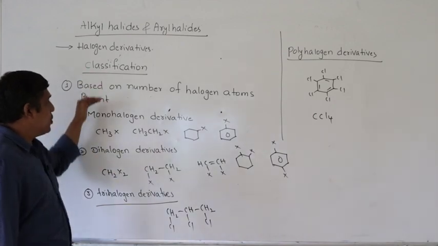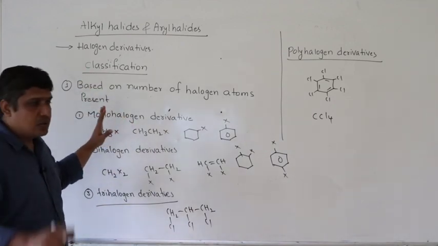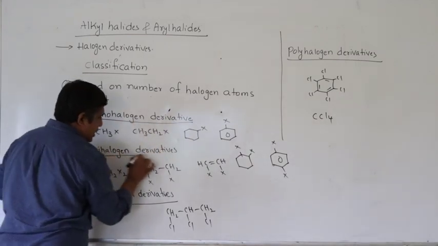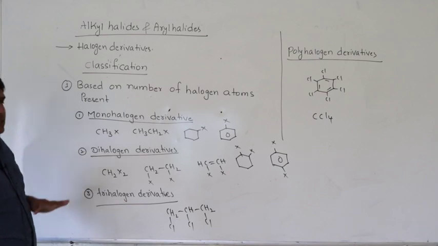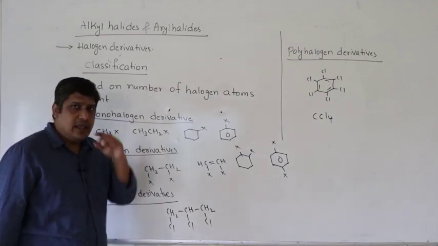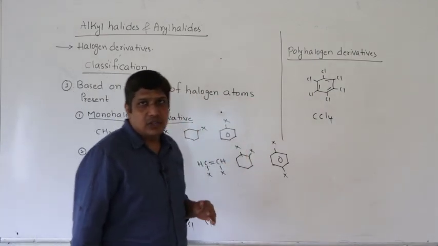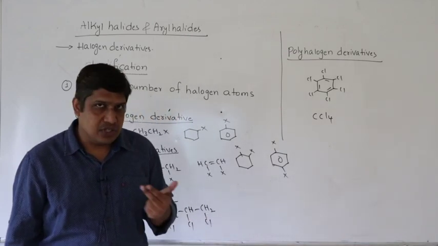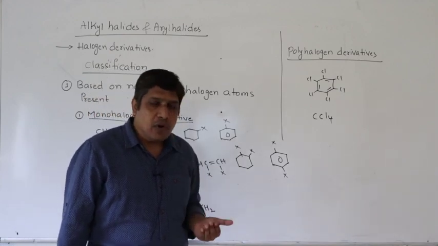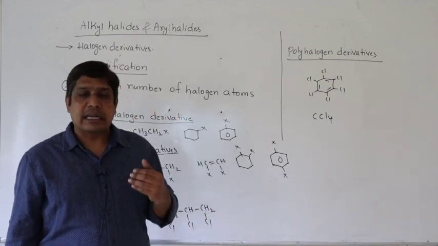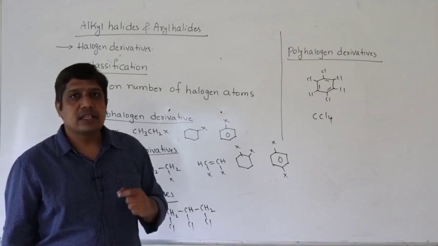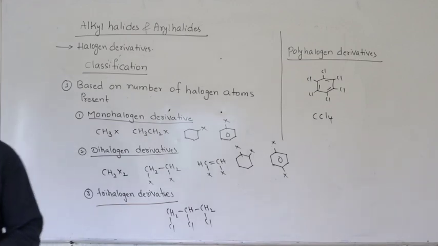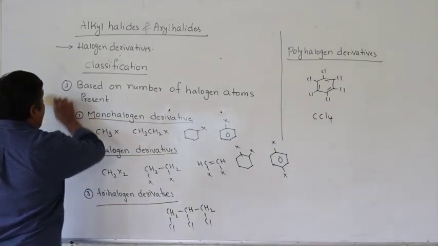First, monohalogen derivatives: the molecule contains only one halogen. Second, dihalogen derivatives: only two halogens. Trihalogen derivatives: only three halogens. Polyhalogen derivatives: more than three halogen atoms. One more point, if all the hydrogen atoms in a molecule are replaced by halogens, we call it a perhalogen derivative. So this is the classification based upon the number of halogen atoms.